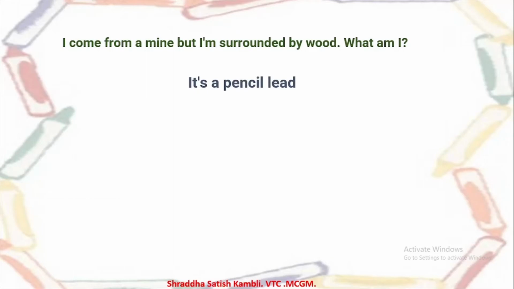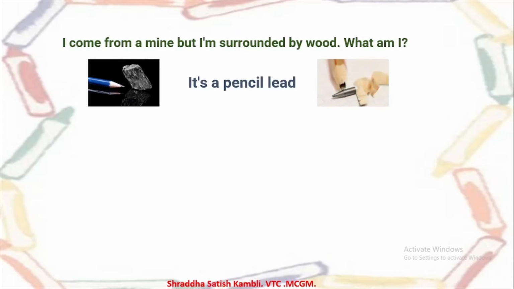It's pencil lead. Okay. So the lead which you can find inside the pencil. So can you see the lead there? It is a kind of mineral which is pulled out from the mines. Okay. And it is surrounded by wood. So here wood means lakdi. Wood doesn't mean forest. Okay. So this is one example of a riddle. I have tried to make it interesting by showing you pictures. Okay. Let us see one more example here on this page.